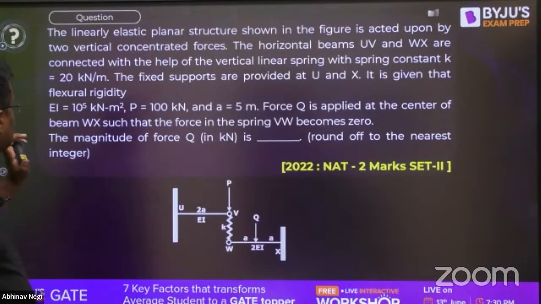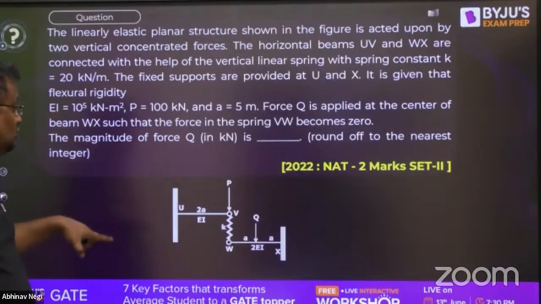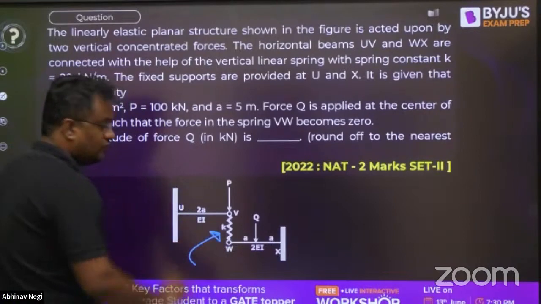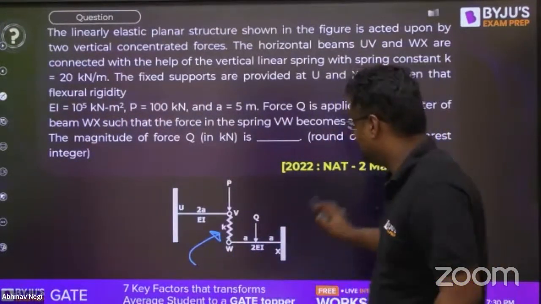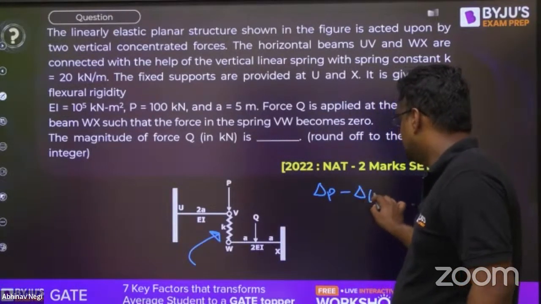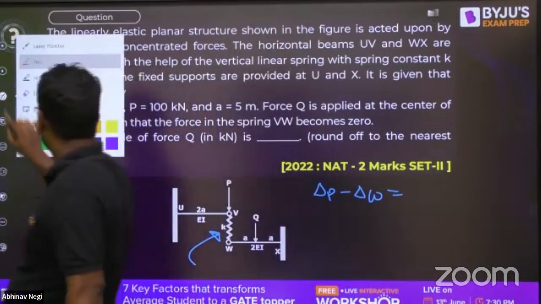Force Q is applied at the center of WX such that the force in the spring VW becomes 0. No force here. What should we do? If this is correct, the movement of V downward minus the movement of W downward. Please see.